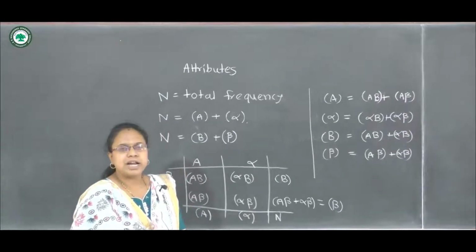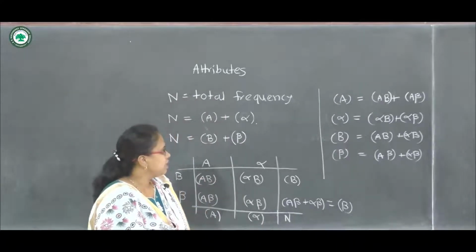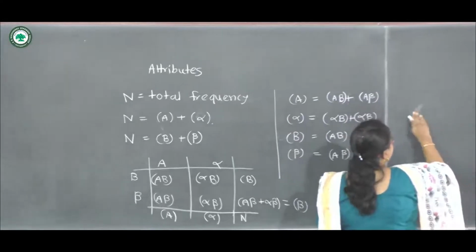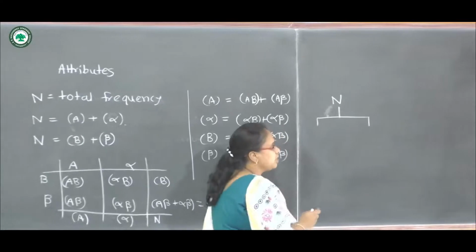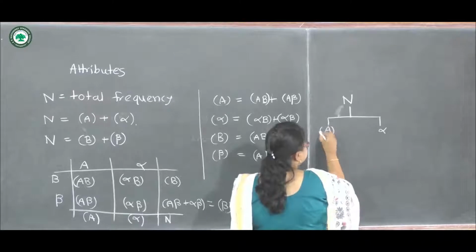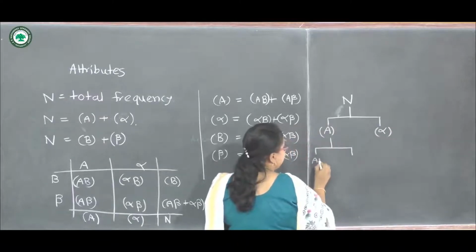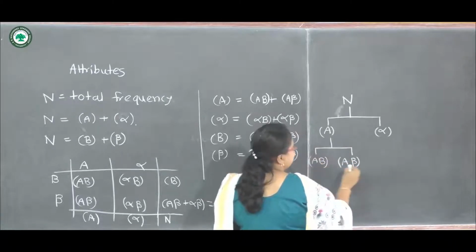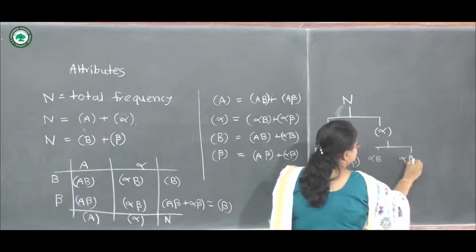Similarly, we can write these relations for three attributes also. But before that, let us make a tree diagram for it. For two attributes, here is N, which is the total frequency. So this is a flow chart. N is the addition of A and alpha. Further, we can write A as AB and A beta. And here it can be written as alpha B and alpha beta.